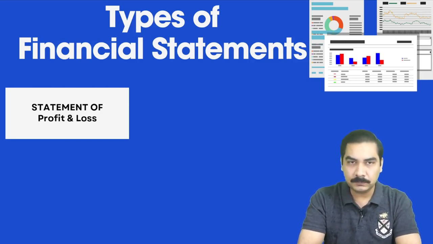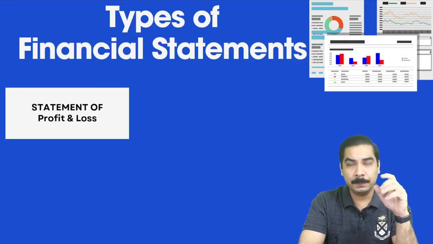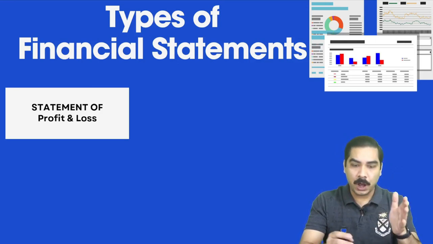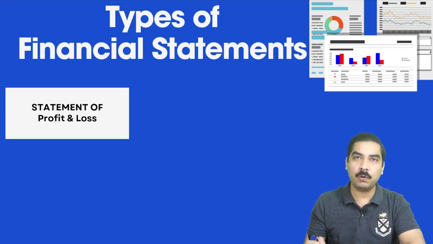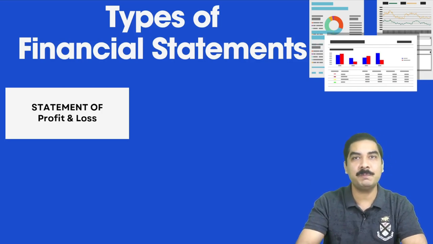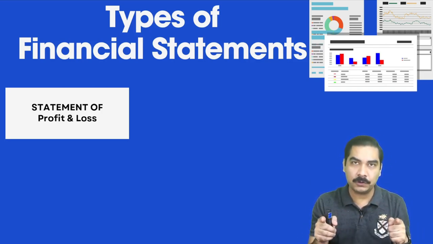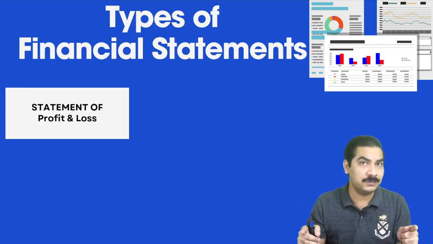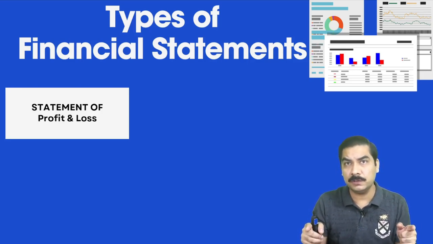The other point I need you to remember here is that whenever you are talking about the statement of profit and loss, you are considering all the cash you have received or all the things you have paid. So it will always be a statement of profit and loss for the period, for the whole period you are considering right now, the whole period you are summarizing at the end of the certain period.